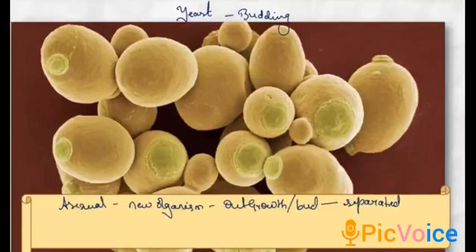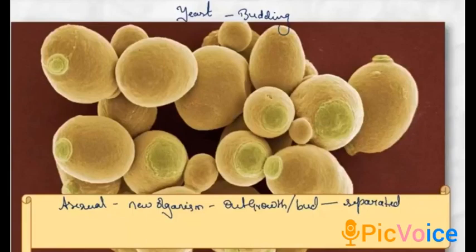As we continue with more methods of asexual reproduction, let us come to budding. So first we shall see budding in case of yeast. The most common ingredient in the kitchen of a baker is yeast, which is a unicellular fungus, and it reproduces by budding. Let us understand this method of budding in case of yeast.